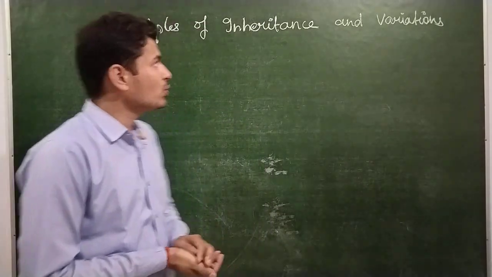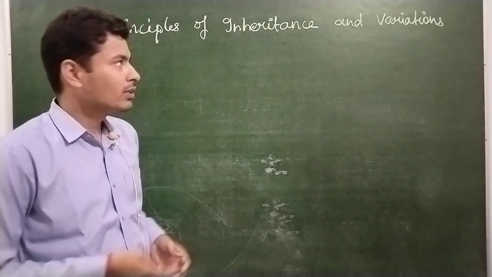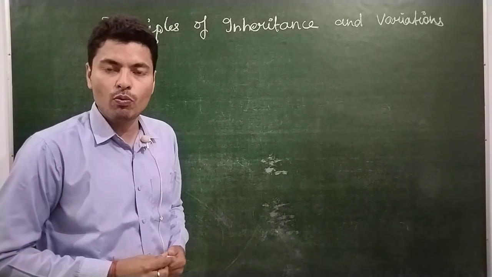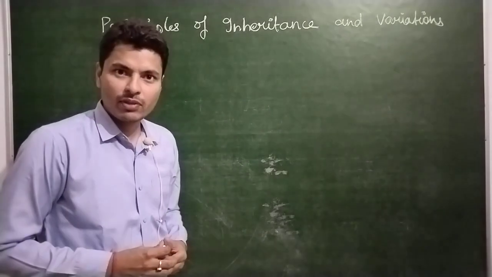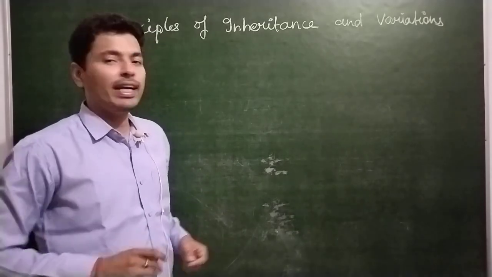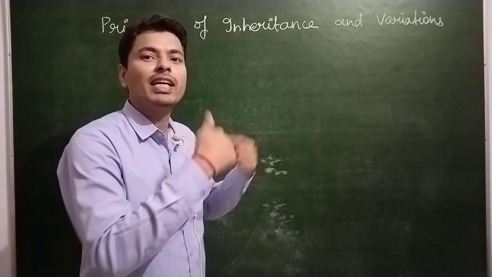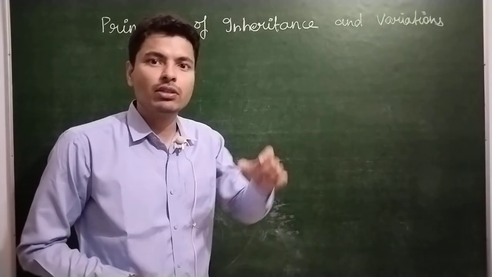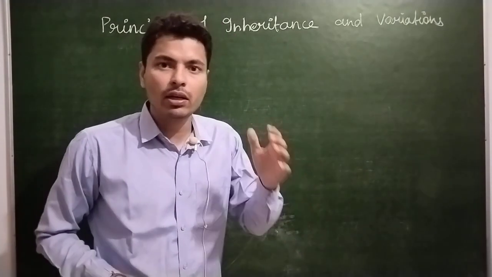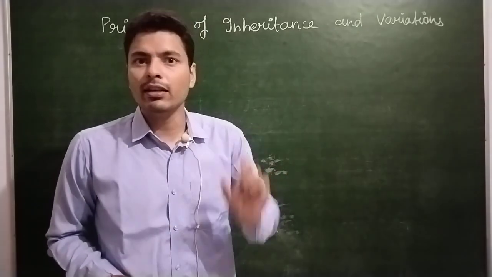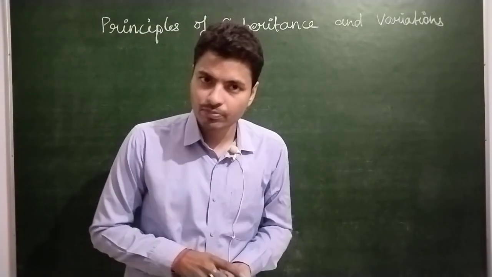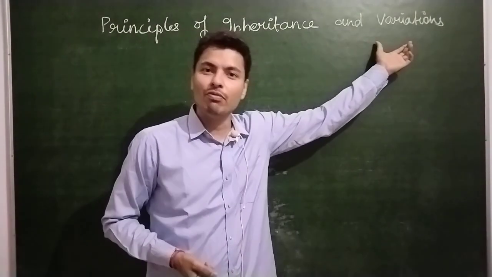If we go to the actual meaning of what is inheritance, then it is the process of transmission of genetic character from one generation to another. Let me repeat it once again. What is the meaning of inheritance? It is the process of transmission of genetic character from one generation to the next generation. Understood? With the passage of time, it will be very clear to you what is the meaning of genetic character and how these characters are transmitted from one generation to another generation.